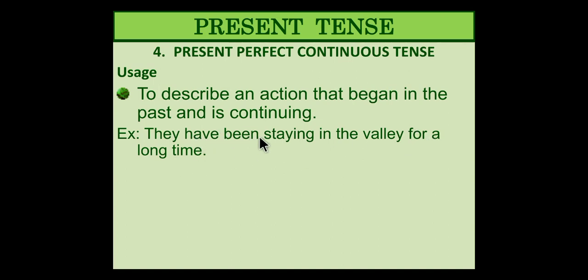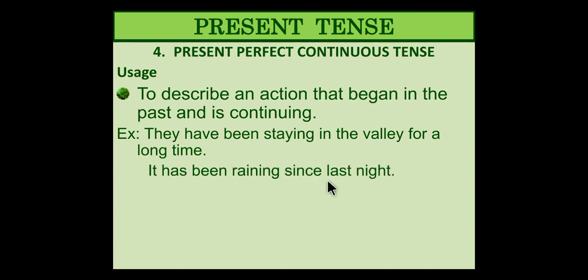So the basic structure over here, for you to remember: perfect continuous and present. Present means have or has. Perfect means been should be there, been. Present perfect, so been should be there, and continuity is shown by the ing form. So has been staying, have been staying will be present perfect continuous. Remember that has been or have been and the ing form of the verb means present perfect continuous tense forever.